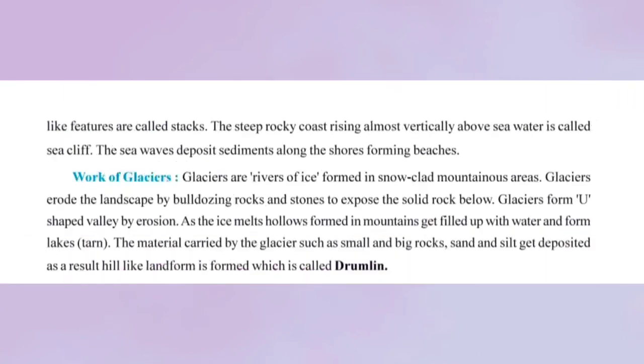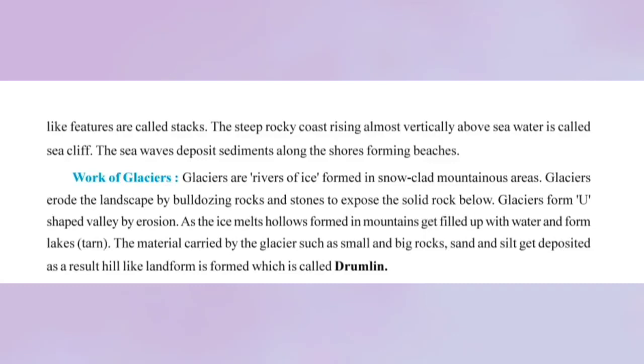Next, you have glaciers. Glaciers are also known as rivers of ice. They are slow moving ice masses that move along. Now when a glacier moves along, it creates a feature known as a U-shaped valley.